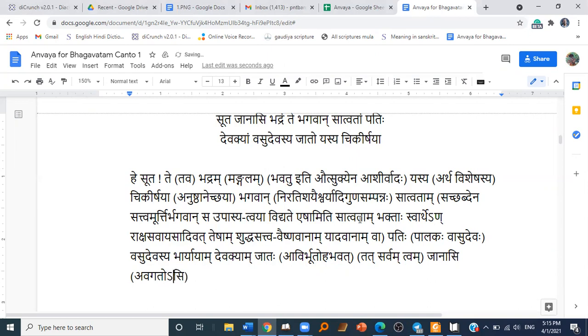So now what the rishis are telling, that yasya chikirshaya, the Lord Bhagwan, who is niratishaya aishwarya adi guna sampannaha. What does sampanna mean? One who comprises of, one who is full of the Aishwarya Adi, 6 gunas.